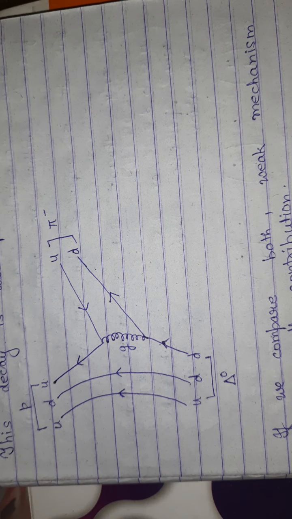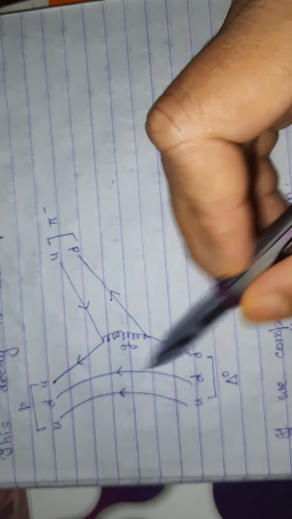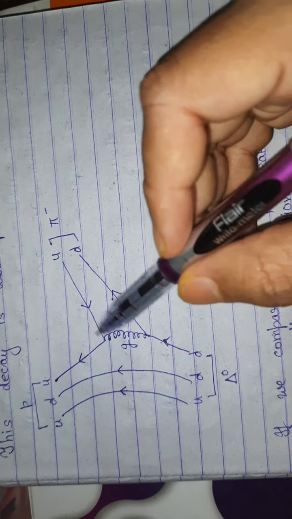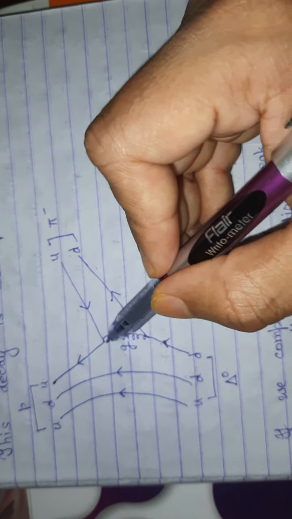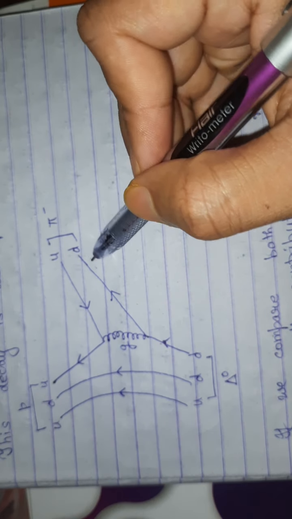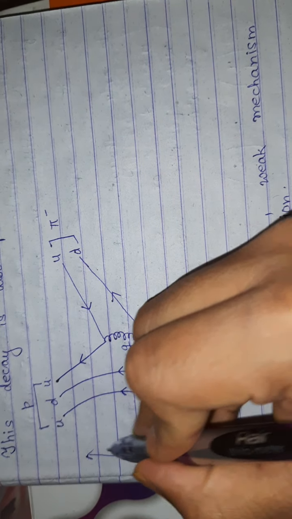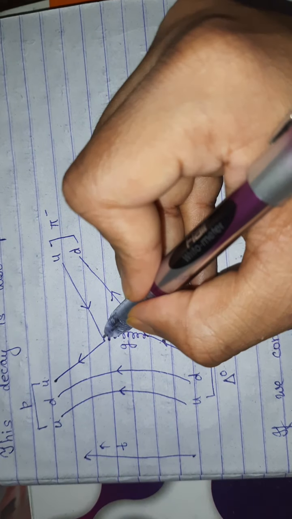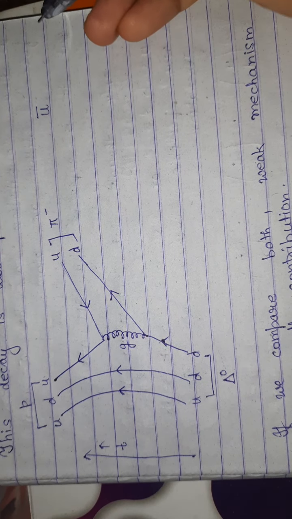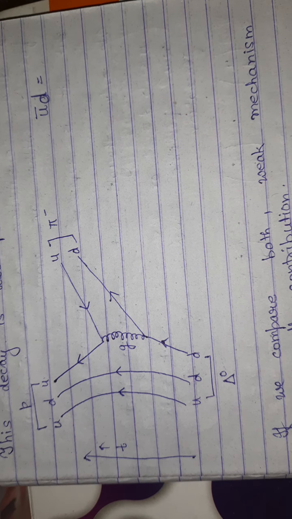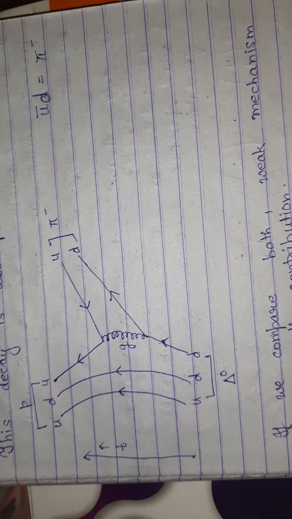Obviously the two spectator quarks remain the same, and the only quarks that were involved were U of proton and D of delta nought. They interact via strong interaction which contains gluons, and change into D quark and up quark. To be clear, this is a forward direction of time, and here U is in the downward direction, so it is actually an anti quark, and D is in the forward direction, therefore it is a down quark, and it forms a pi minus meson.